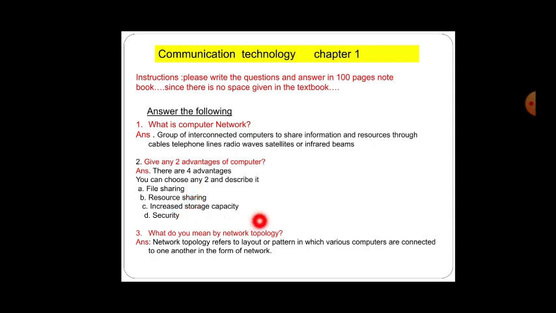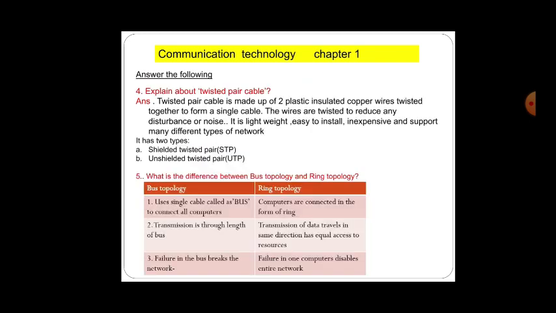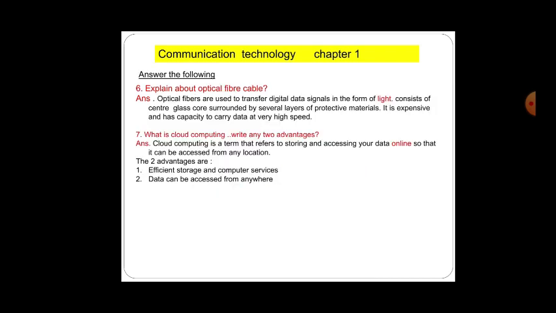So what do you mean by network topology? Network topology refers to the layout or a pattern in which the various computers are connected in the form of network. Then explain about the twisted pair cable. Everything I have explained here. So what is the difference between the bus topology and the ring topology? You make a table like this and you can write it. Next, explain about the optical fiber cable. So you can just write whatever I have given.